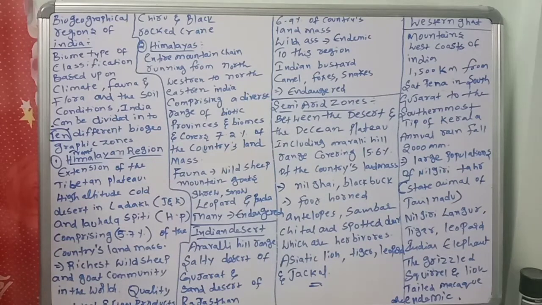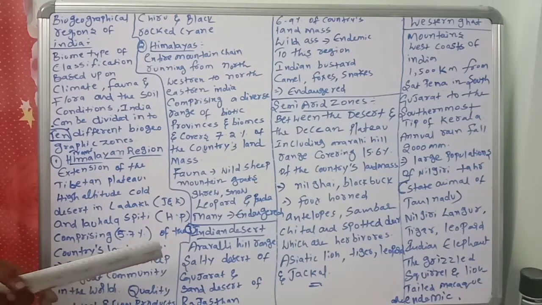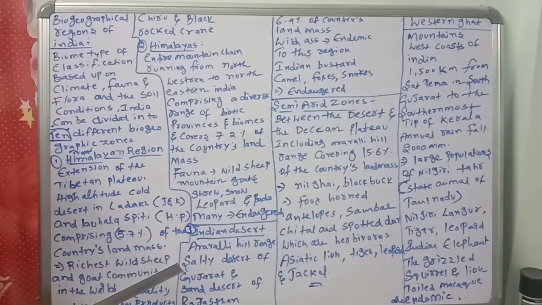It is the third one: an extremely arid area west of the Aravalli hill range, comprising both the salty desert of Gujarat and the sand desert of Rajasthan.